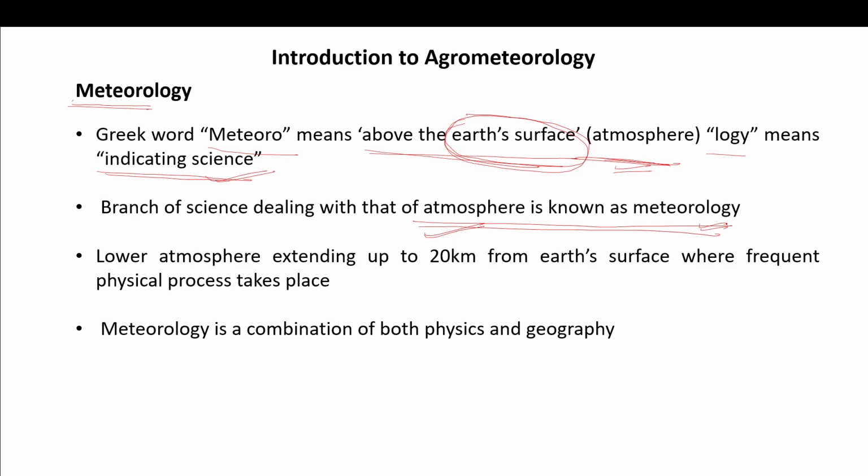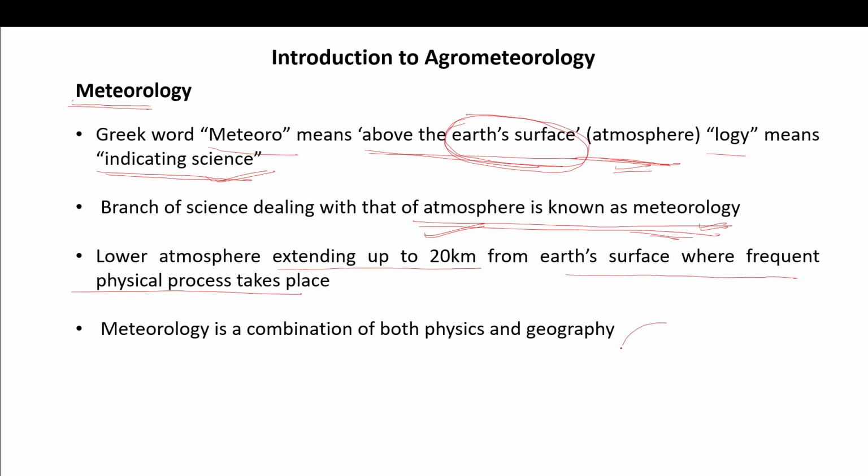Now meteorology is a very important part of today, that is going to help in agriculture, and help to sustain our resources even. It deals with the lower atmosphere extending up to 20 kilometers from the earth's surface, where frequent physical processes take place.